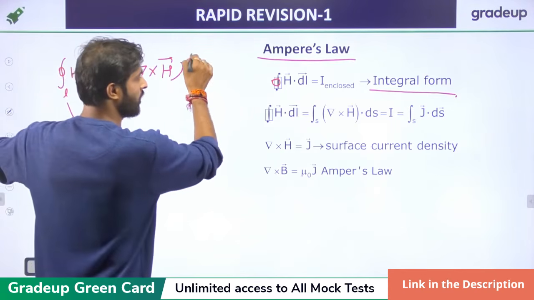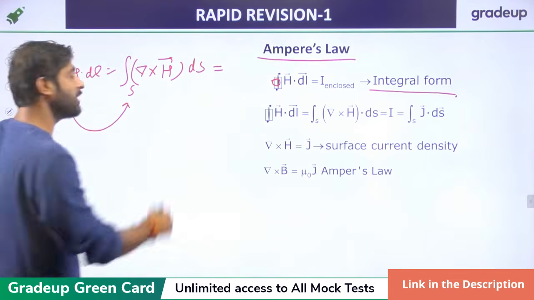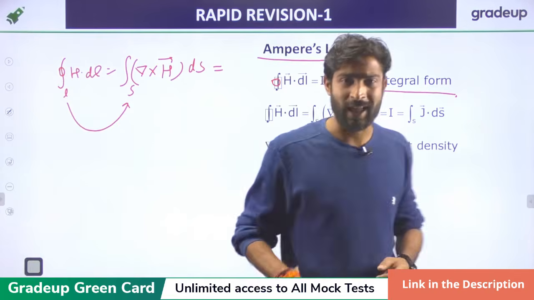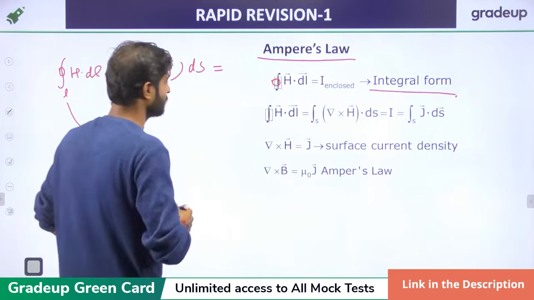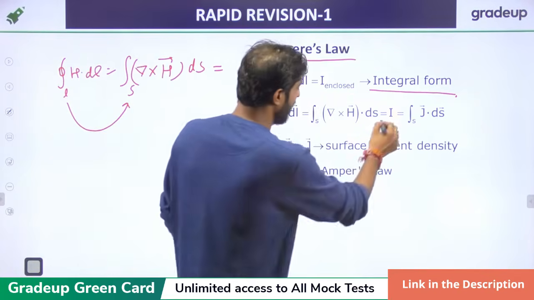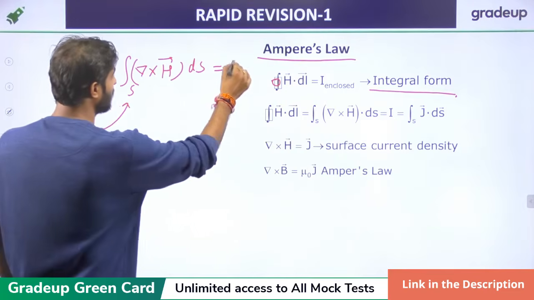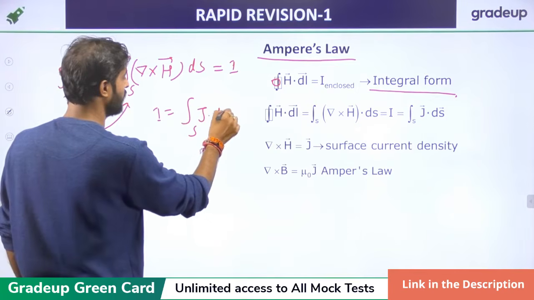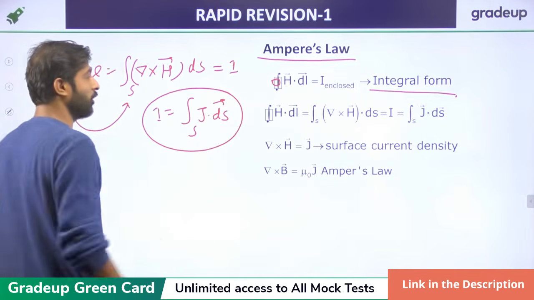You all should remember how a line integral is converted into a surface integral and how a surface integral is converted into a line integral. Now, another parameter is I, and I is also calculated from the surface integral of J dot ds.